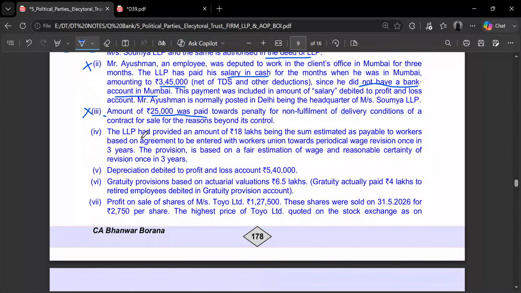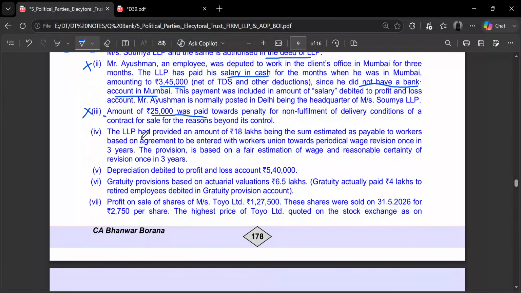Then there is gratuity provision based on actuarial valuations, rupees 6.5 lakhs. And gratuity actually paid was only 4 lakh rupees. It doesn't matter even if the actuary gives the valuation of the gratuity, we cannot reduce any provision of gratuity. We can only reduce the gratuity actually paid, which is rupees 4 lakh. So the difference, rupees 6.5 lakhs minus 4 lakhs, which is 2.5 lakhs, will be added back to the figure, and it will not be allowed as expenditure.